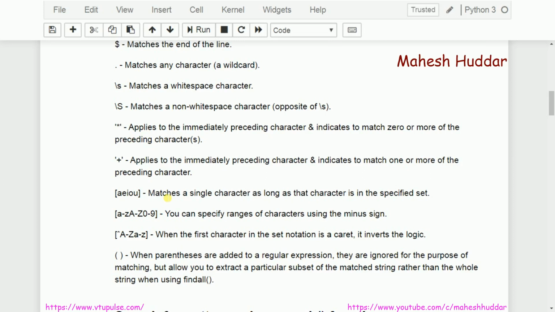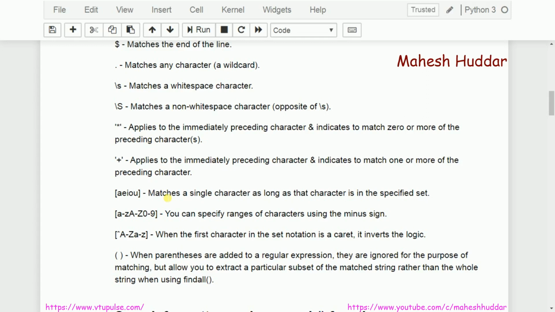If I write A, E, I, O, U, and then after the square bracket I write a star, it matches zero or more occurrences of these characters. That is, it may happen something like this: A, O, I. It will match A, O, I, because A is present in this character sequence, O is present, I is present. So something like that will be the case.